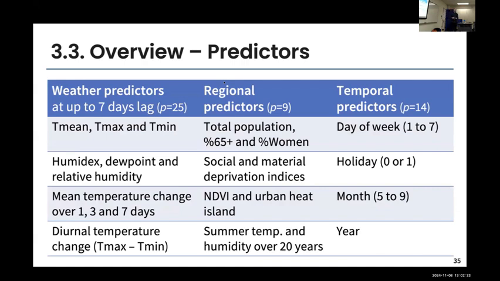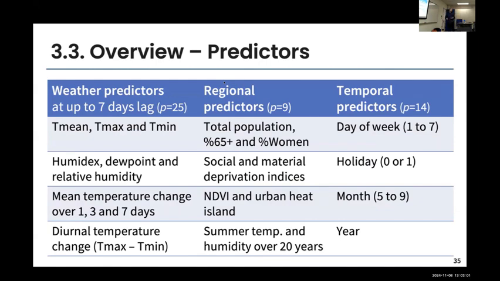We don't want to use other predictors such as precipitation or pressure because we know that these variables are harder to forecast. So if we are to use this model with weather forecasts, it's going to be easier if we just stick to mean temperature, maximum temperature, minimum temperature, some humidex or dew point humidity variable, and change of temperature or diurnal change of temperature, which are only calculated from these 3 temperatures in a day.